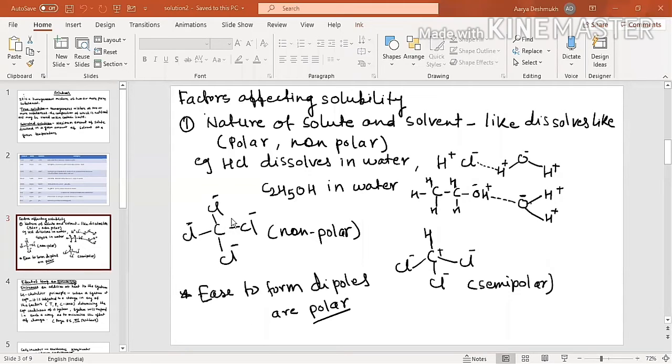So the bonds between all the 4 chlorine atoms and the only carbon, which is in the center, are pulled by all the chlorine. There is difficulty in creating the 2 poles, no positive charge on this carbon, though I have shown here Cl minus just to indicate that this chlorine is electronegative. Remember the non-polar nature of the compound. Those which form the dipoles are called polar. The carbon at the center is pulled by all the 4 chlorine atoms, so there is difficulty in creating the positive charge on carbon.